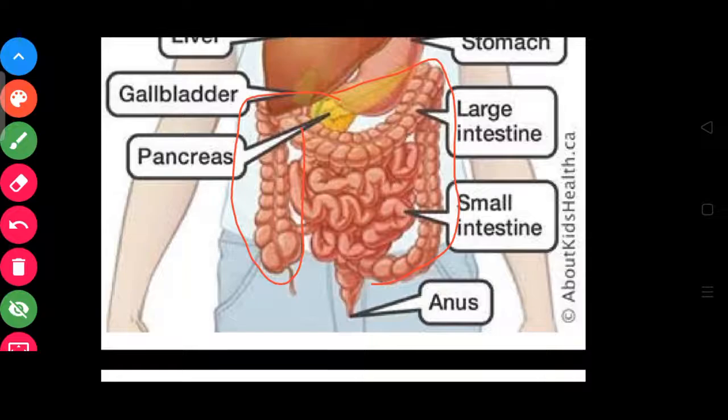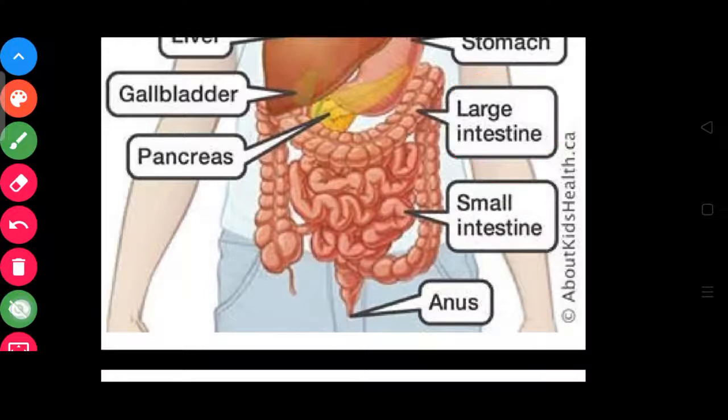After all the food gets digested in our small intestine, the rest of the undigested food travels to the large intestine. In the large intestine, if there are water and minerals in the undigested food, then the large intestine absorbs those water and minerals.